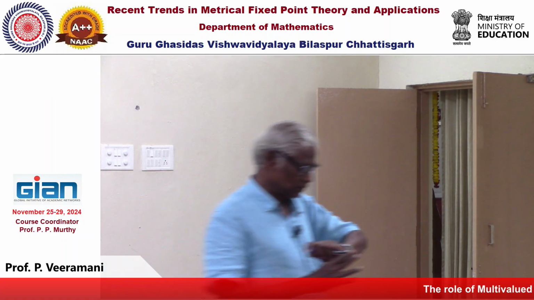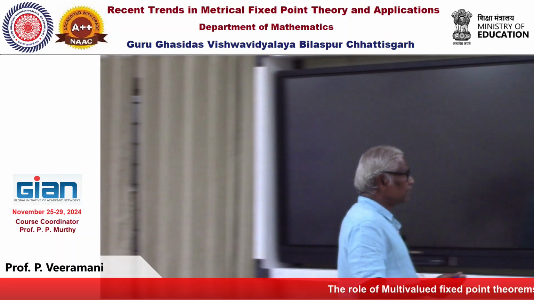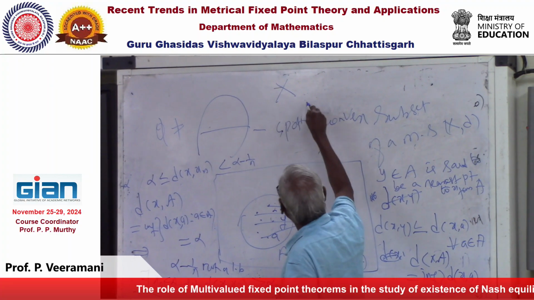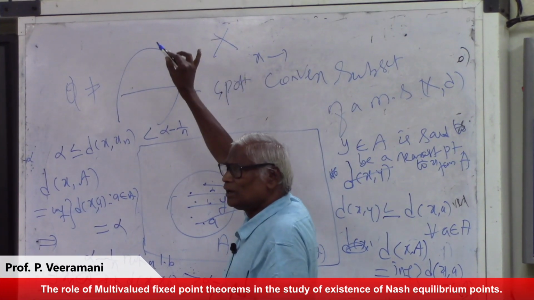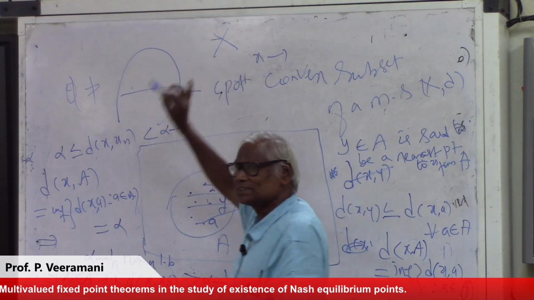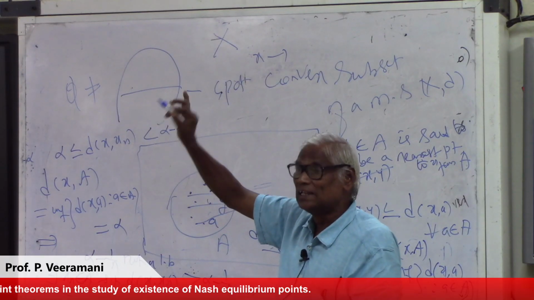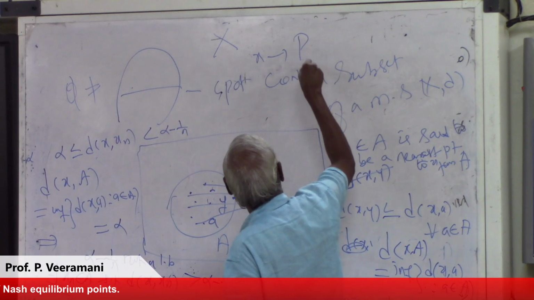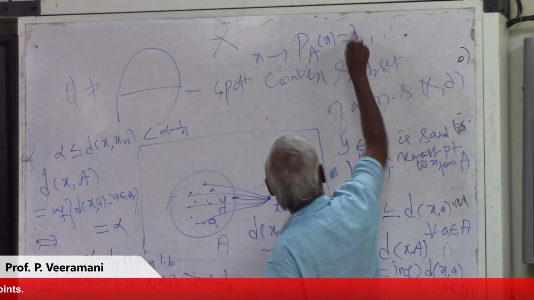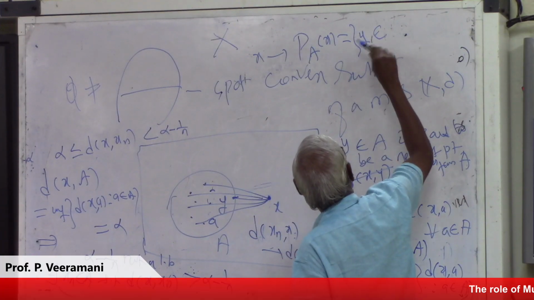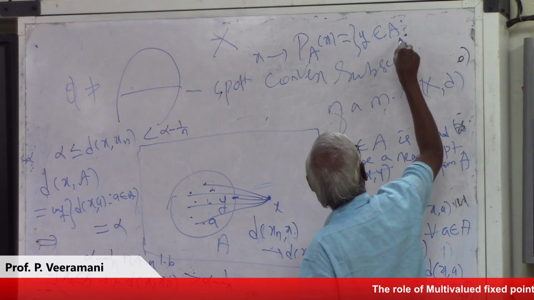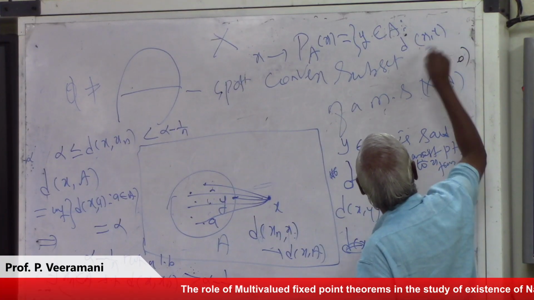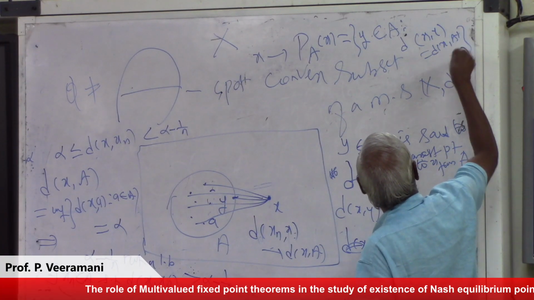Then for each x, we have a map. X is a metric space, and A is an approximatively compact convex set. Don't worry about approximately compact; think of a compact subset of a metric space. Then we call this P suffix A of X: those elements y in A such that the distance between x and y equals the distance between x and A. That is the nearest point.